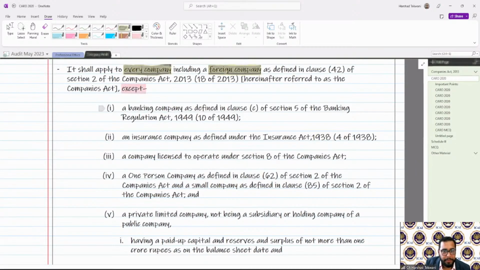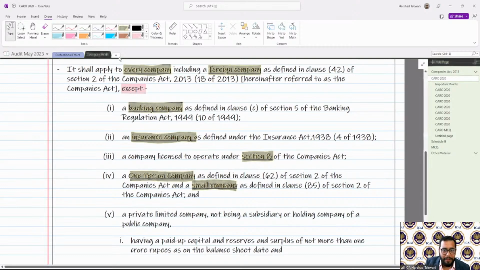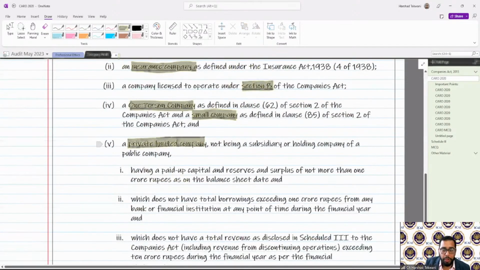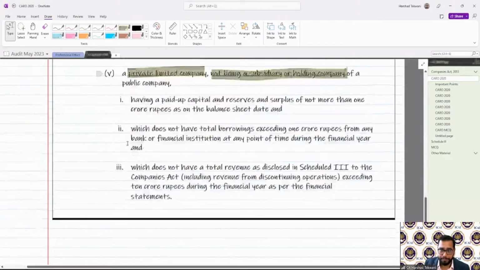banking companies, which are defined under the Banking Regulation Act, insurance company, company licensed to operate under Section 8, one person company defined under Section 2(62), small company defined under Clause 85 of Section 2, then private limited company not being a subsidiary of a holding public company, that's important.